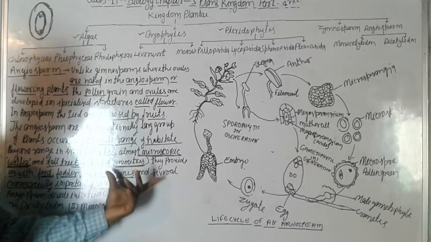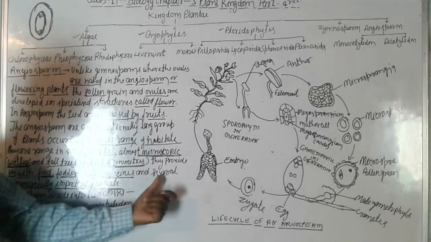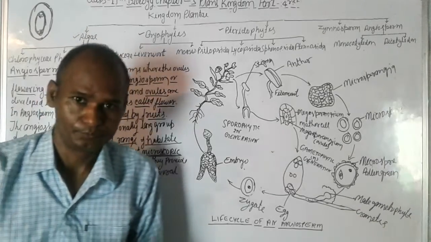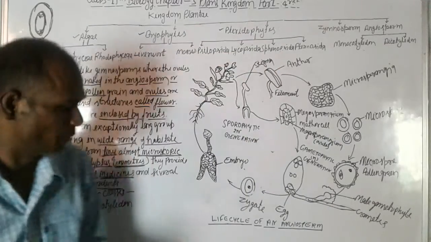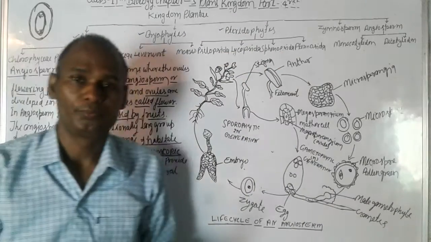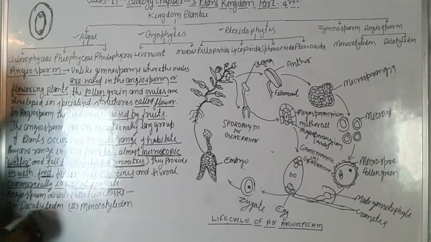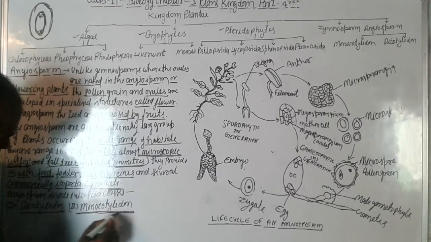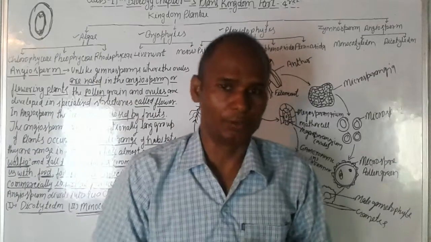These are the angiosperms. Angiosperms are divided into two classes. First is the dicotyledon, and second is the monocotyledon.